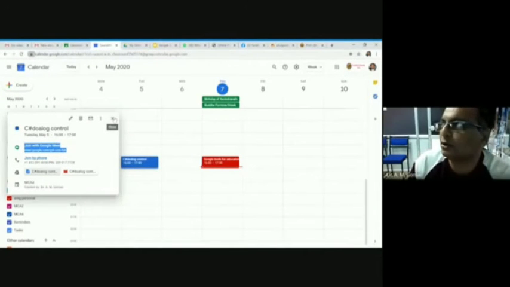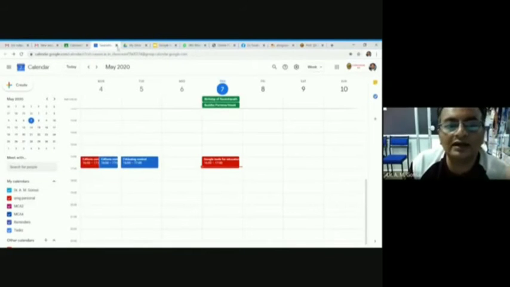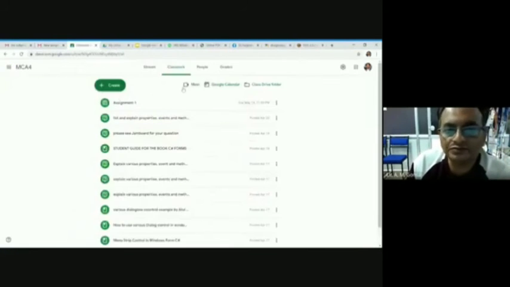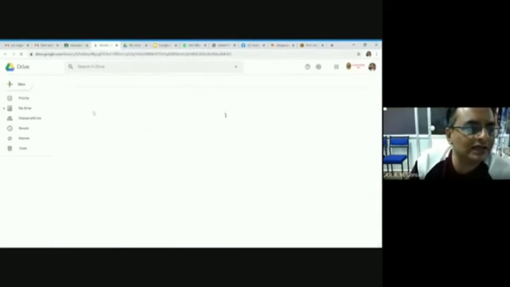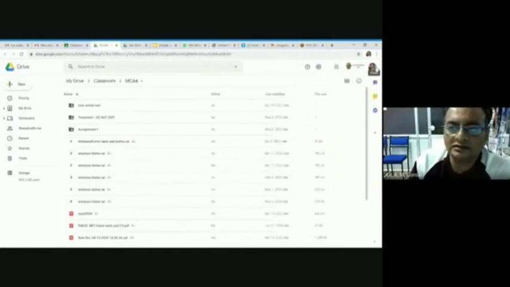Once you put information in Google Calendar and share it with the students, that will be automatically taken care of. We need not worry about it. So this is the beauty of Google Calendar, that you can share it with the students. And from this calendar you are typing class drive. If you click on the class drive, it will open a class drive inside Google Drive.